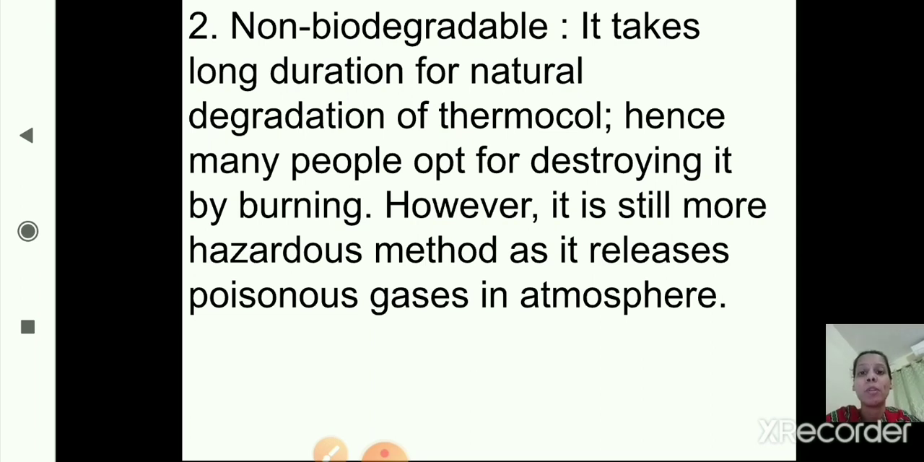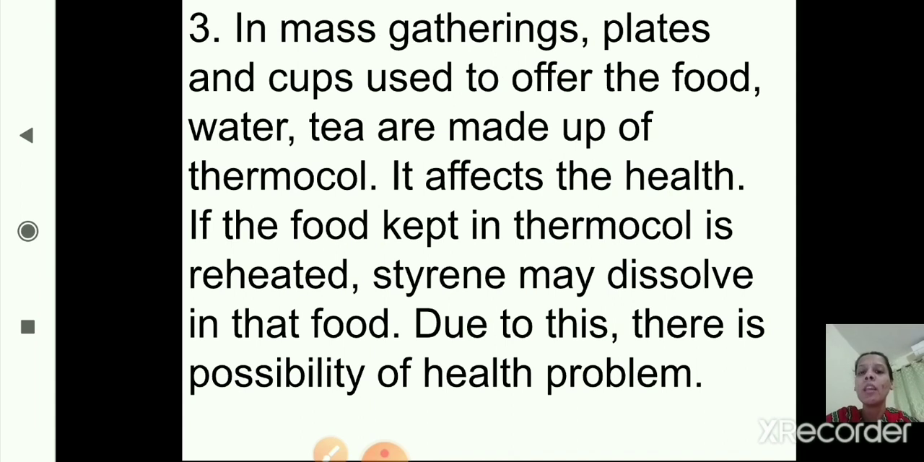Now the third adverse effect: in mass gatherings, plates and cups used to offer food, water, and tea are made up of thermocol. Nowadays we see in a huge party or celebration, when the meal is served, we use items made of thermocol, like plates and cups. Okay, so it affects health.